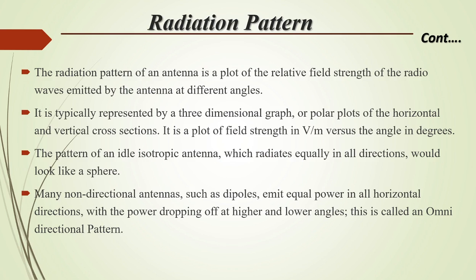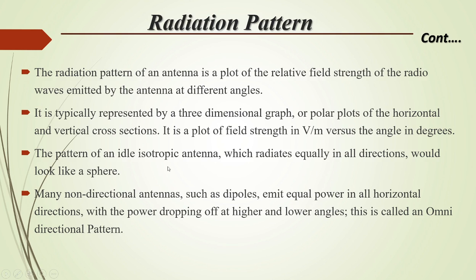The radiation pattern of an antenna is a plot of the relative field strength of the radio waves emitted by the antenna at different angles. It is typically represented by a three-dimensional graph or polar plots of the horizontal and vertical cross sections. It is a plot of field strength in volts per meter versus the angle in degrees, that is, in the isotropic antenna, the pattern we have shown in the previous slide.